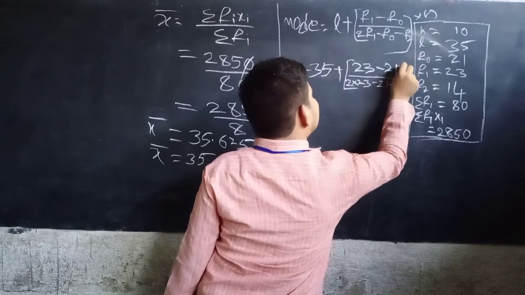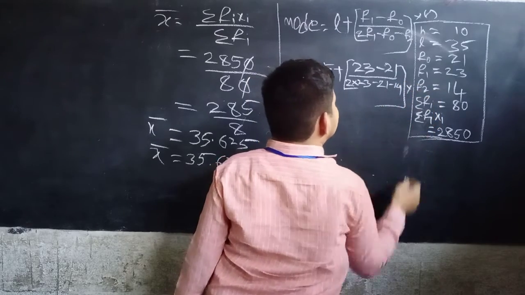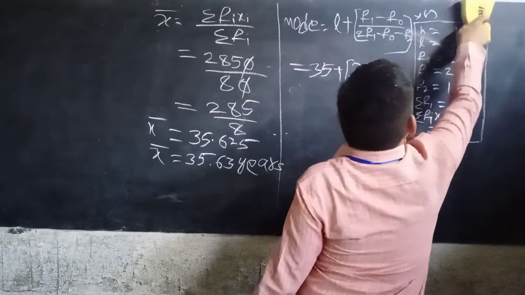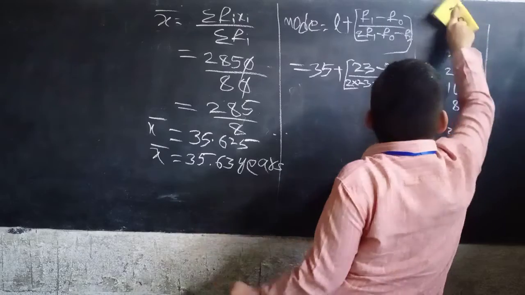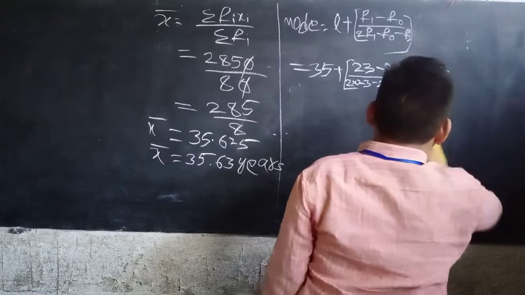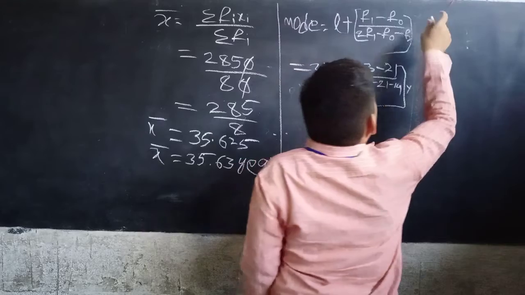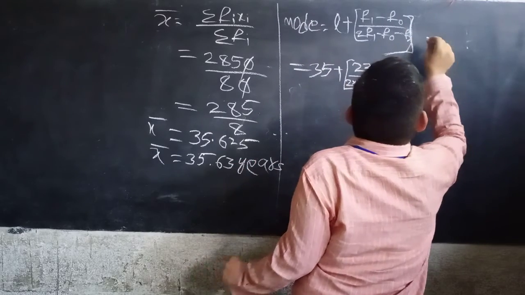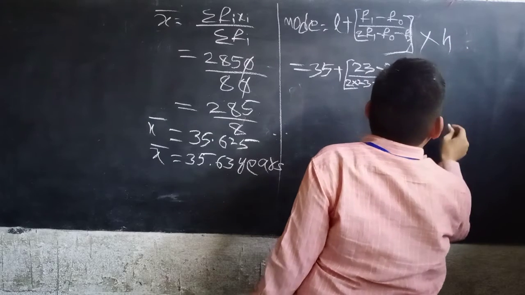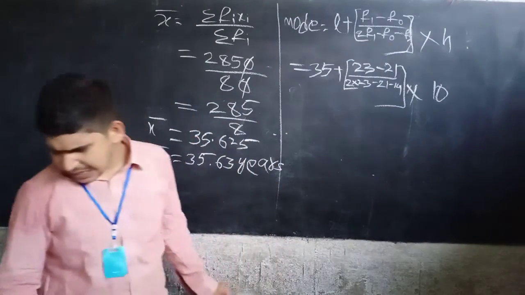Okay? Into H, H equals 10. Okay? Now we have to simplify.